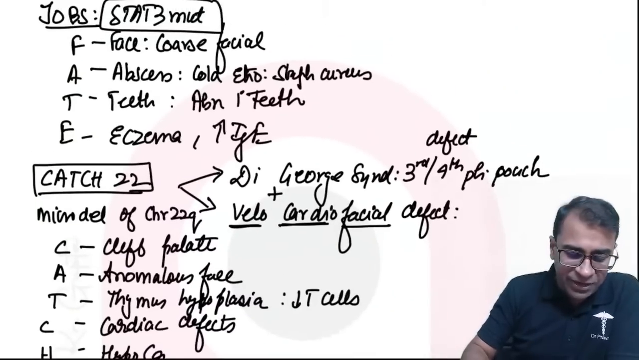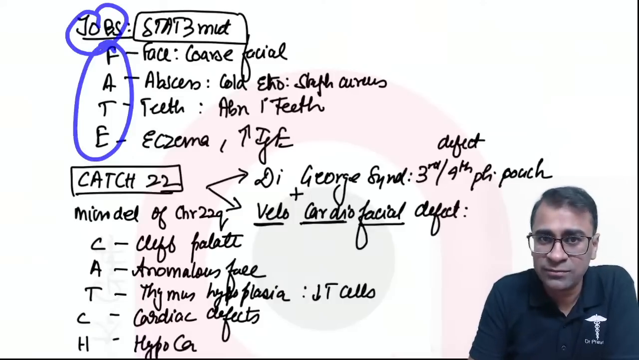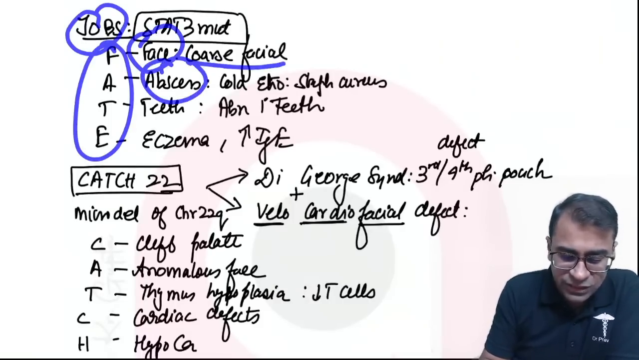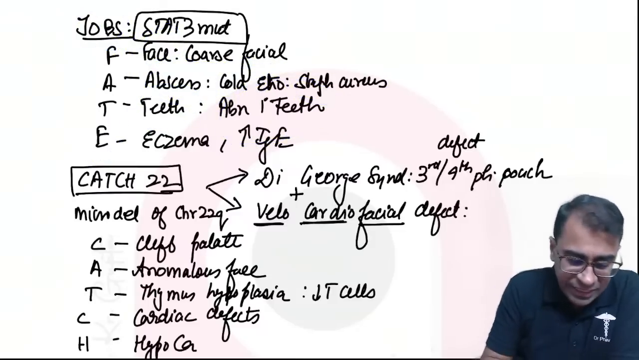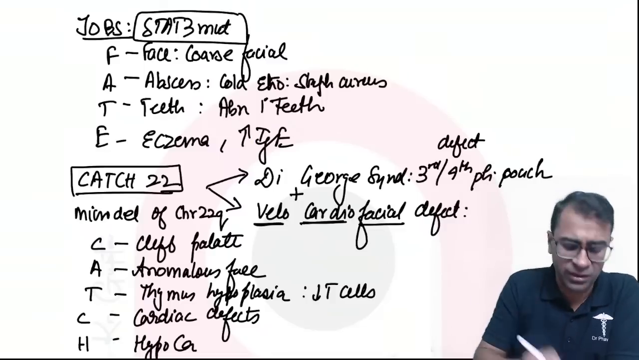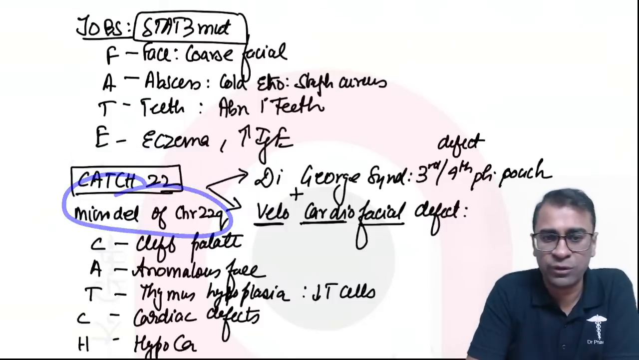Then, if a patient has Job syndrome, well, Job has a good fate, isn't it? So FATE: F is face, abscess, cold abscess due to Staph aureus, A is abnormal primary teeth, E is eczema and high amount of IgE. Fate, simple.